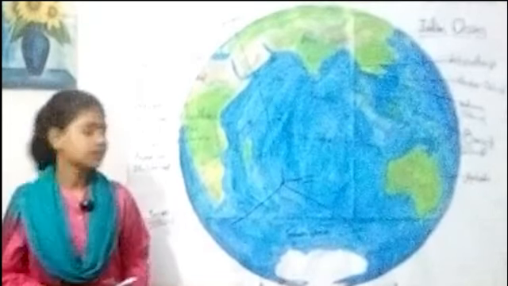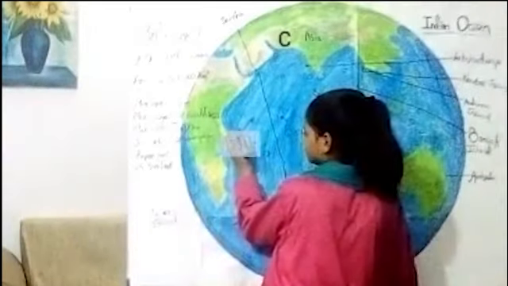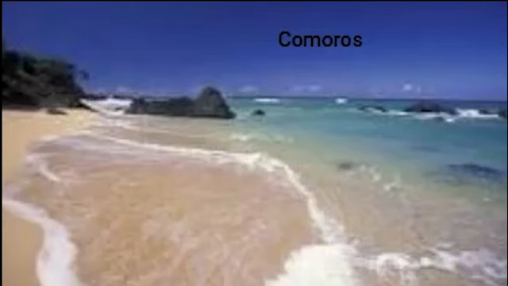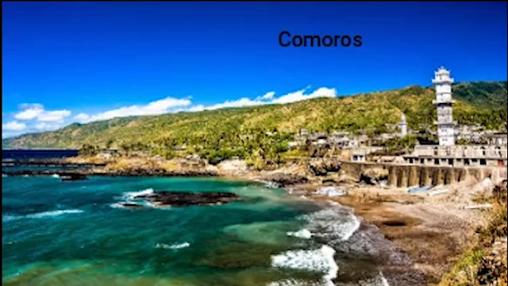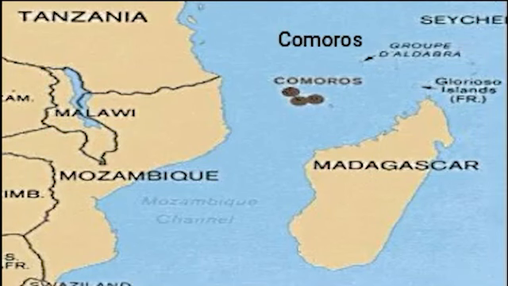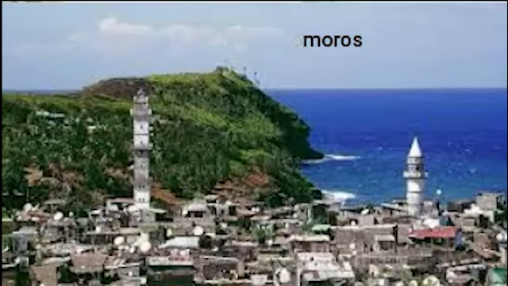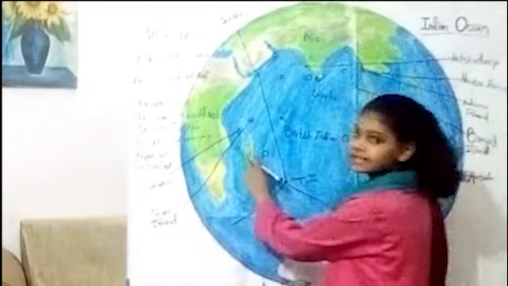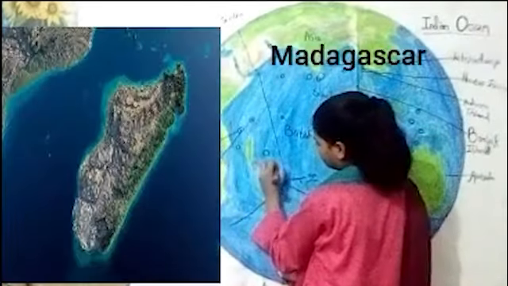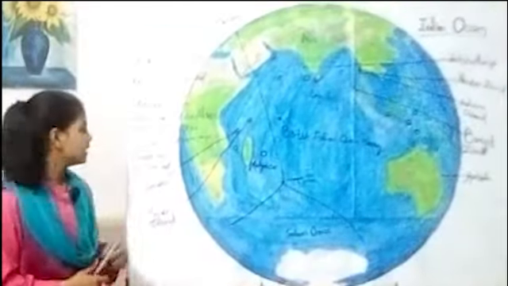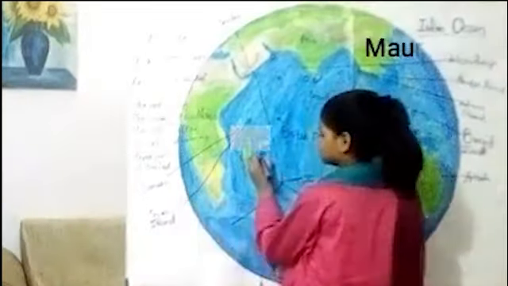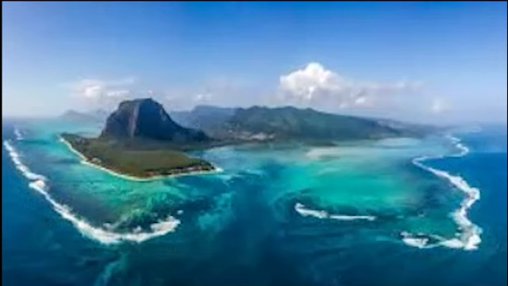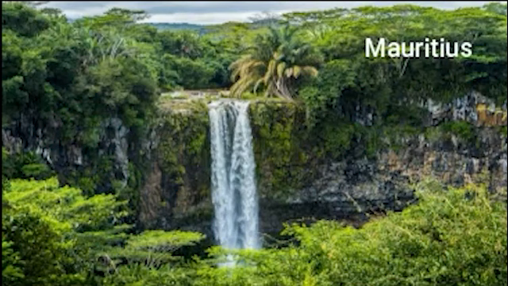Comoros. It is here. The Comoros Archipelago consists of 4 islands which lie in the Mozambique Channel between the north of Madagascar and Mozambique. Madagascar. It is here. Mauritius. It is here. The Republic of Mauritius comprises 4 islands.